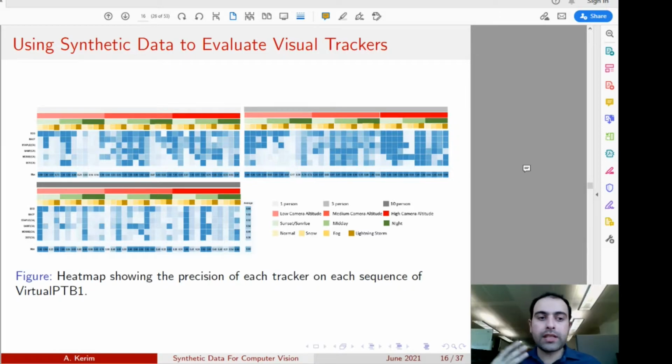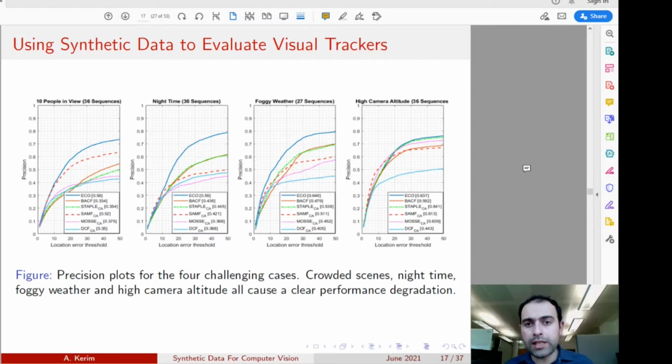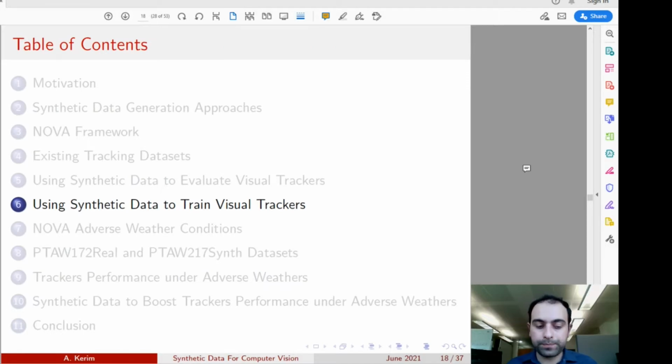When we check the state-of-the-art trackers performance on this dataset, we can see that some certain attributes cause these trackers to perform poorly or to completely fail. So here you can see the heat map showing the precision of each tracker on each sequence of this dataset. In more detail, we can see that crowded scenes or nighttime or foggy weather conditions or high camera altitude present a clear challenge for some state-of-the-art tracking algorithms, right?